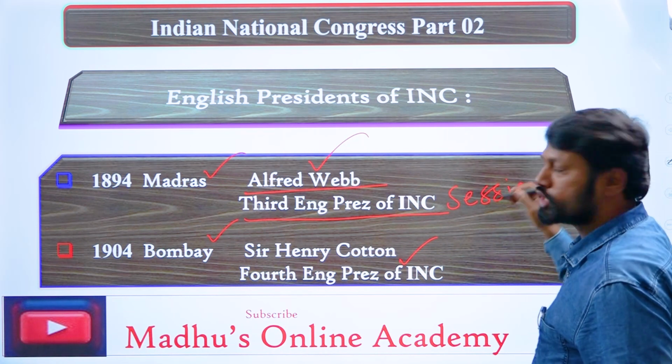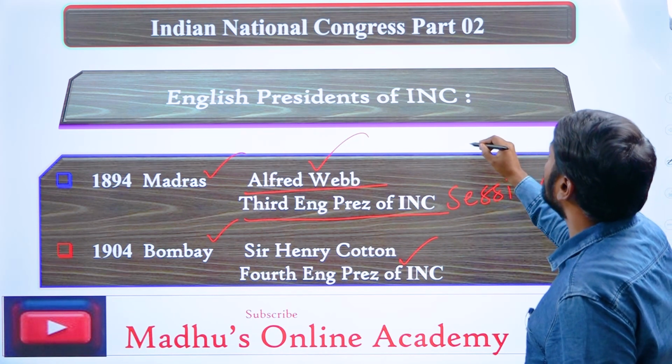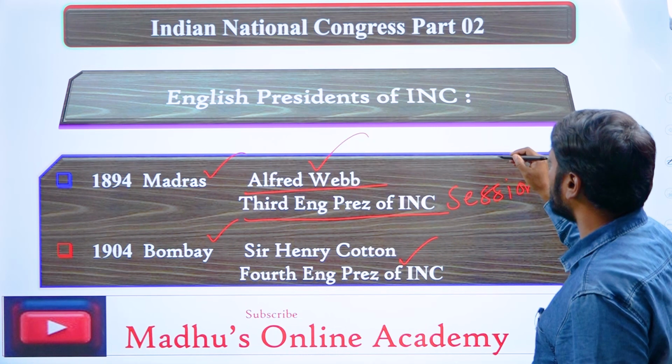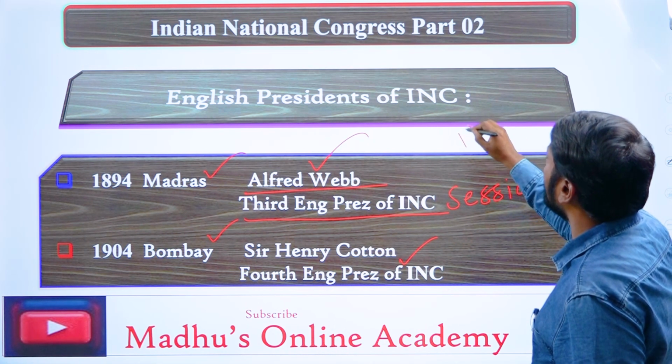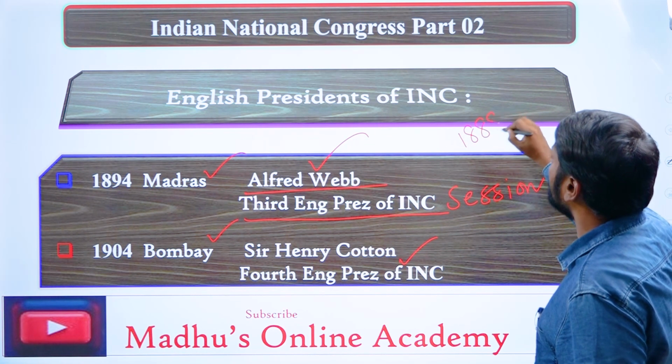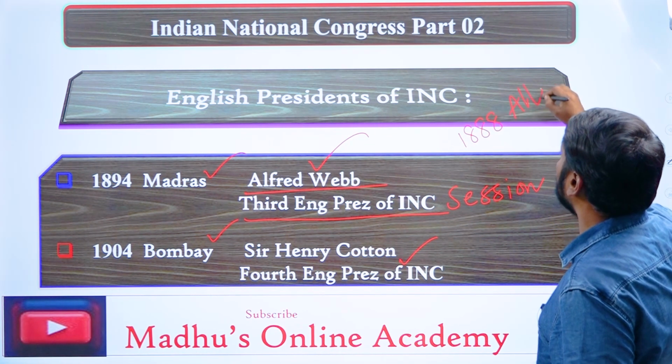Once again I am reminding you. The first English president of INC was Sir George Yule, and the session was held in the year 1888 at Allahabad.